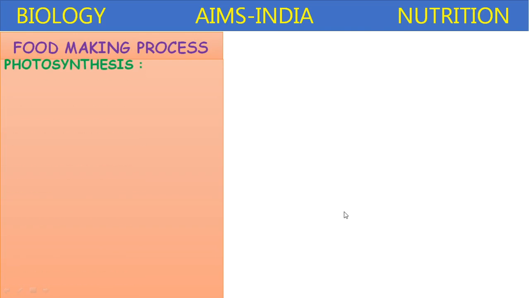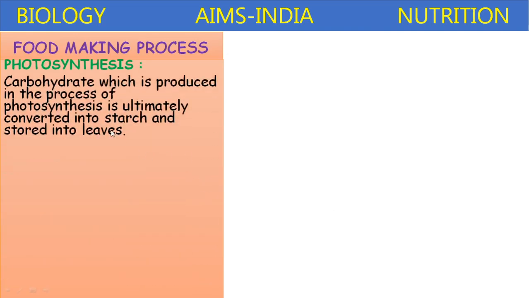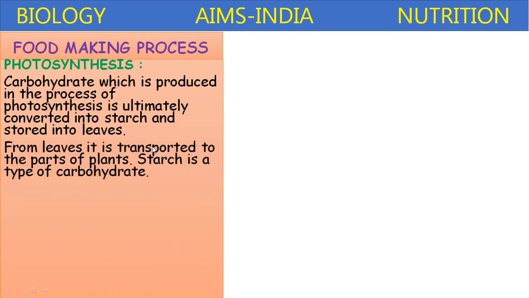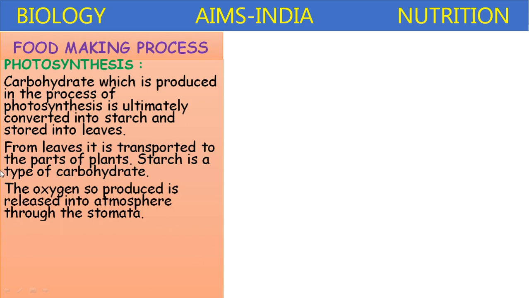Further, in the food making process of photosynthesis, the carbohydrate which is produced is ultimately converted to an insoluble form, starch, and stored in the leaves. From leaves, it is transported to the parts of plants. Starch is a type of carbohydrate.